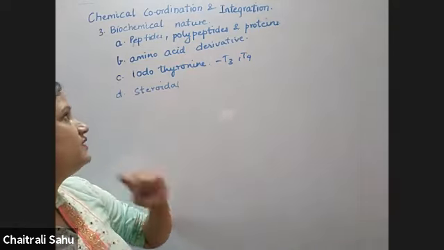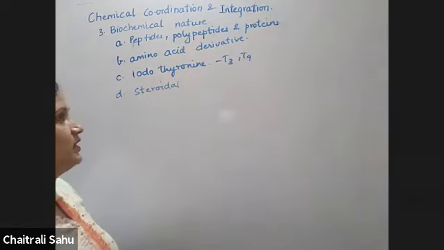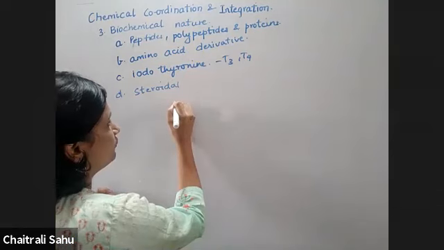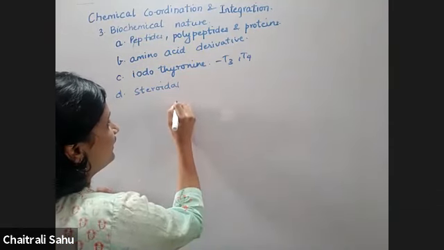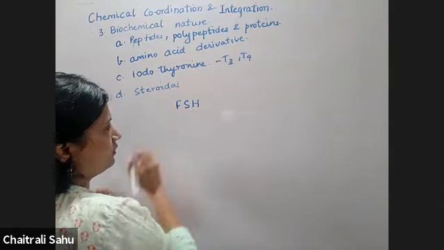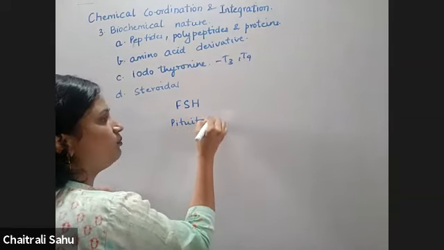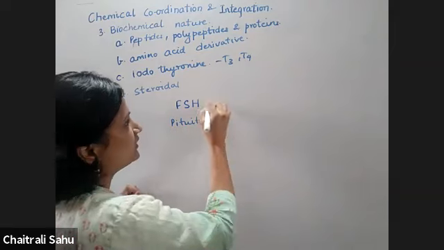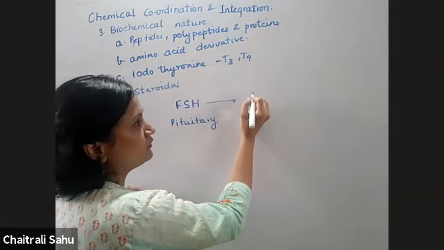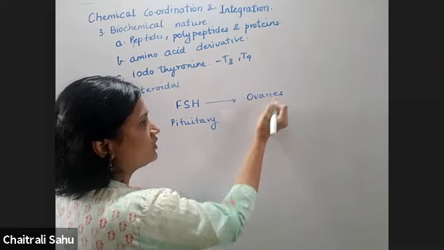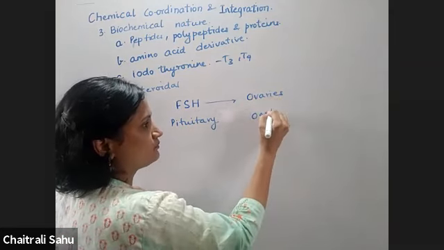Now, one thing is very important, just remember this one point. If I consider a pituitary hormone, let's consider FSH. FSH is a pituitary hormone. It is secreted from the pituitary. This FSH will act on the female reproductive system, that is the ovaries, and will cause release of estrogen.